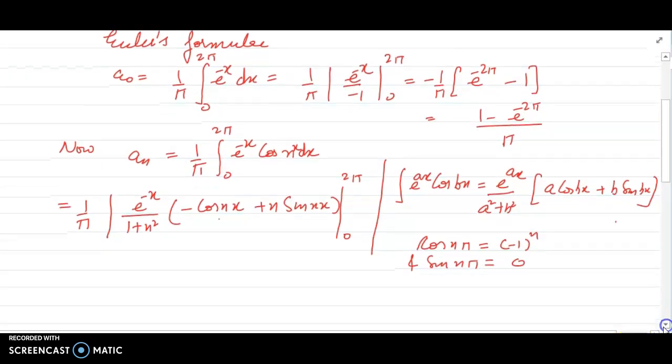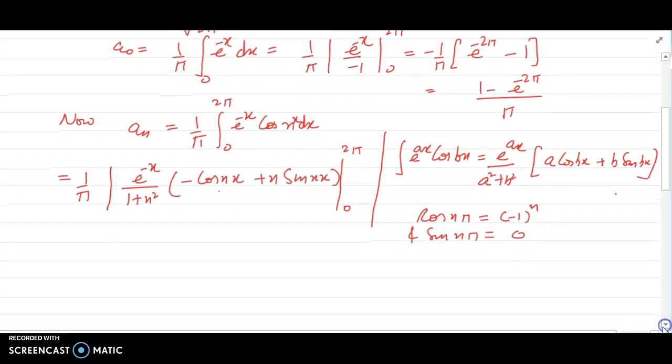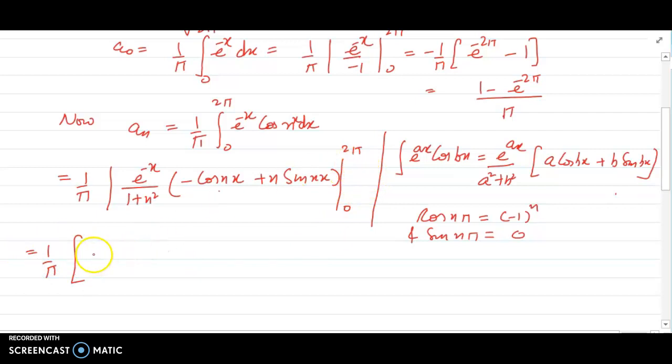By applying this concept, see here, this is 1 by pi, upper limit is 2 pi, e raised to power minus 2 pi divided by 1 plus n square inside the bracket. In place of cos, I will get cos of 2n pi. Cos of 2n pi means minus 1 raised to power 2n, which is even. I will get 1. Final result will be minus 1. Sine of 2n pi, this will give me 0.